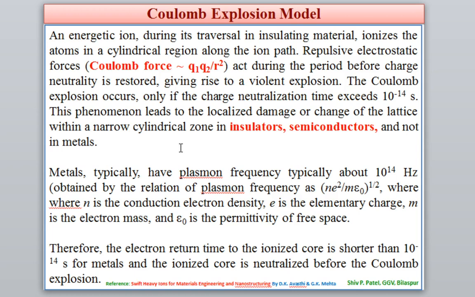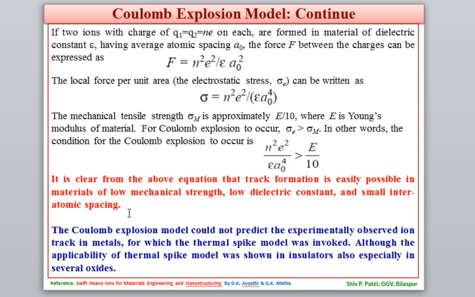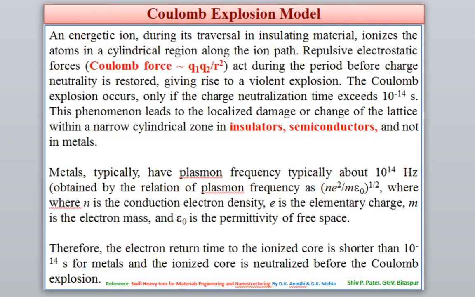Okay, so why it will not happen in metal, I have basically given the answer. Now you have to read and give me the answer. So that is what happens in the Coulomb explosion, which I have already discussed. Here I have just given some mathematical formulas, and I have already discussed that mechanical tensile strain and everything happens within the material. So you just have to read, and if a question is asked about the Coulomb explosion, you have to write these answers. Okay.